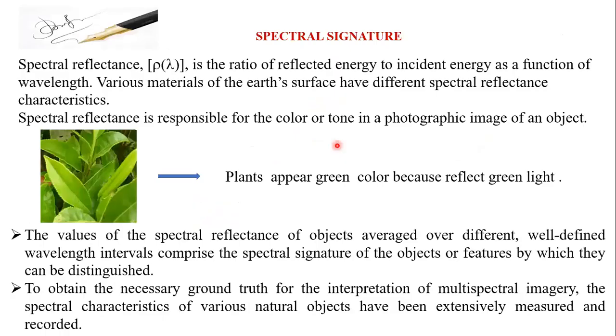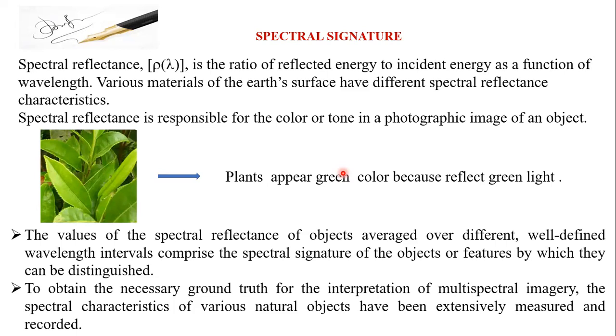So coming to the next slide, students, spectral signature. Very important, students. Remember, this is very, very important. Spectral signature means, I'm going to ask you one question. If you visit a paddy field and a tea crop, we can find some difference, a lot of greenery. Just compare paddy and banana plantation. Paddy has one type of reflection, banana will have another type of reflection. There will be different reflections. The color will be different. The tone will be different.